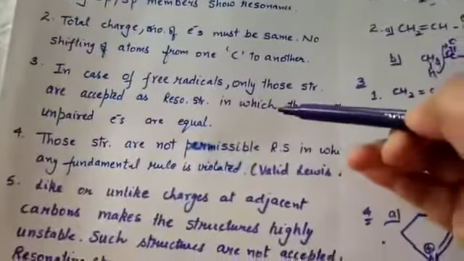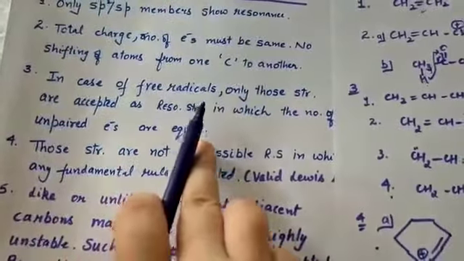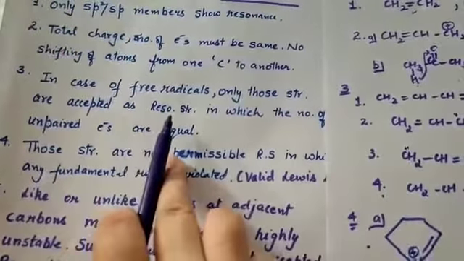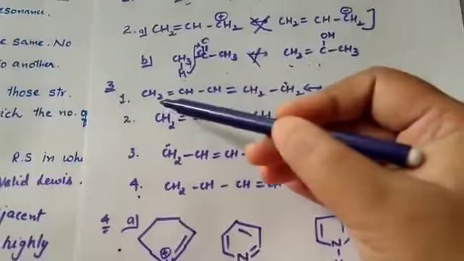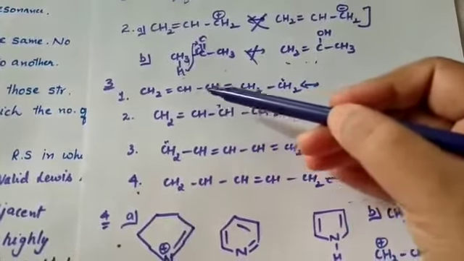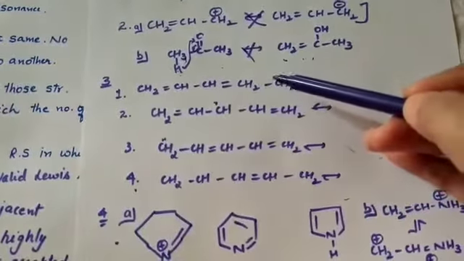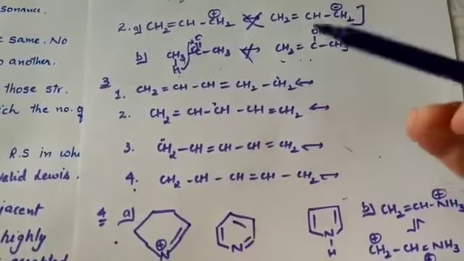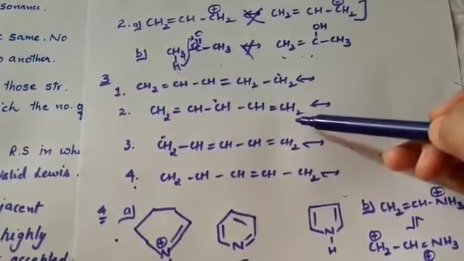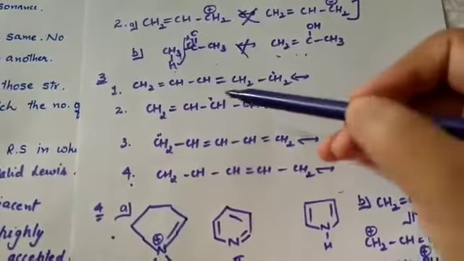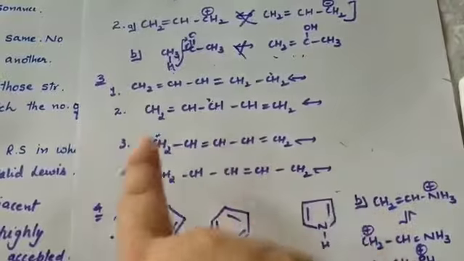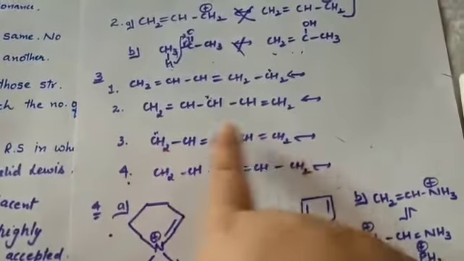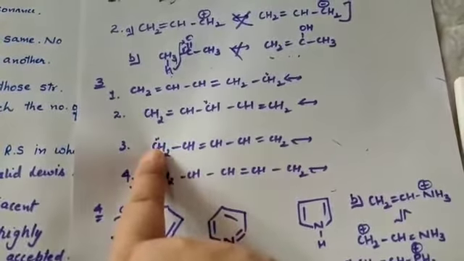Okay, coming to the third rule. In case of free radicals, only those structures are accepted as resonating structures in which the number of unpaired electrons is equal. So let us look at this example. This is CH2 double bond CH, CH double bond CH2, CH2, and here is one free radical electron. At the same time, in the structure, if you see, there is one unpaired electron present here. In the third structure, there is one unpaired electron present here.